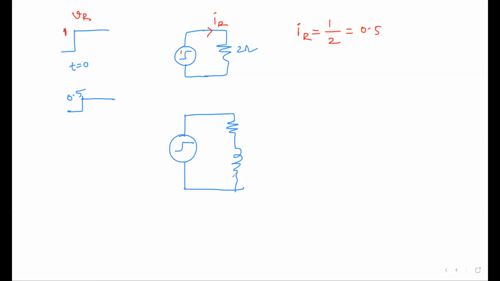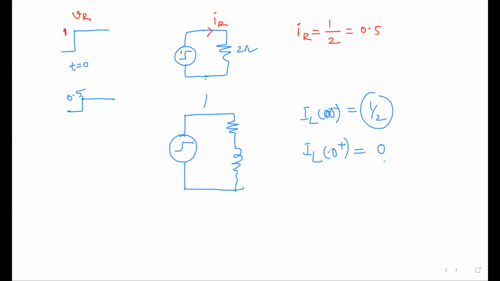Finally, the inductor will be short circuit and it is actually looking like a resistive circuit. So IL of 0, IL of infinite, it will be 1 by 2. And what is IL of 0 plus? The inductor will behave as an open circuit initially. So IL of 0 plus is equal to 0. This is 0 and this is 1 by 2.